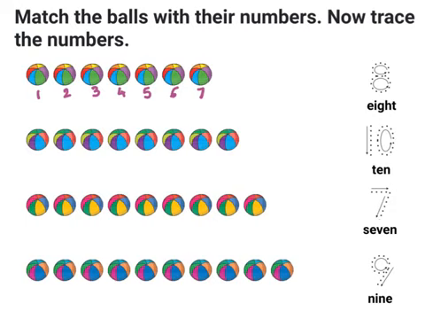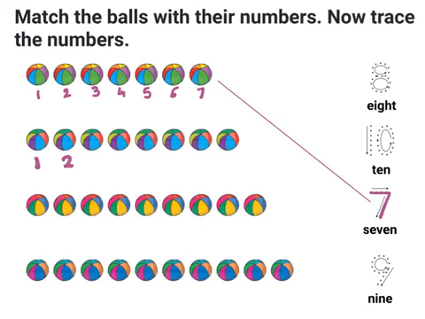There are 7 balls. So now I will find the number out here. This is 8, 10, 7. So I will first trace the number 7 and now I will make a line which joins the 7 balls to the number 7.